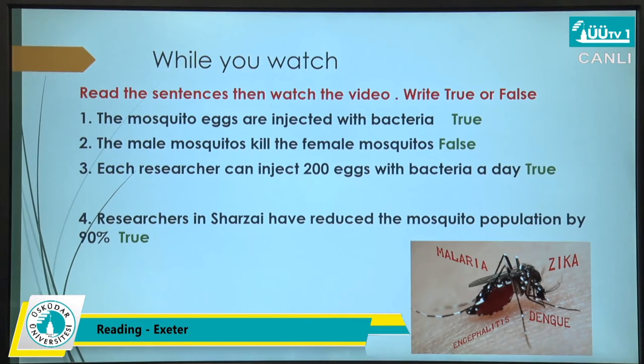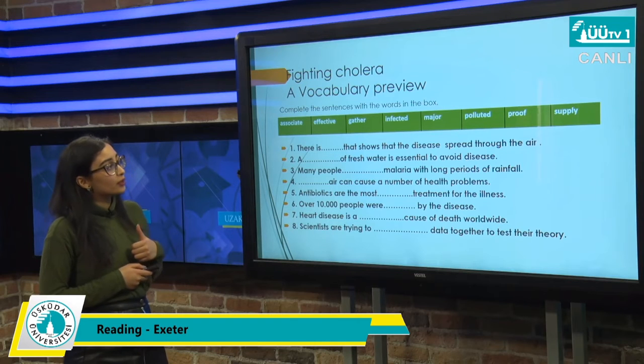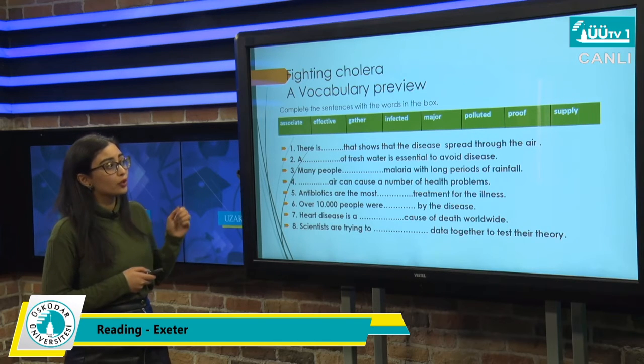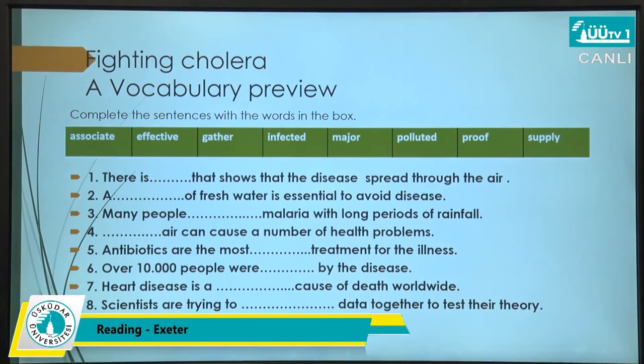Now let's move to the vocabulary preview, which is more important here. So guys, first of all, let's try to have an idea about this new vocabulary, and I want you to add it to your vocabulary notebook. The first one, associate. Associate here is a verb. The noun is association. Associate means to make a connection between two people or two things.